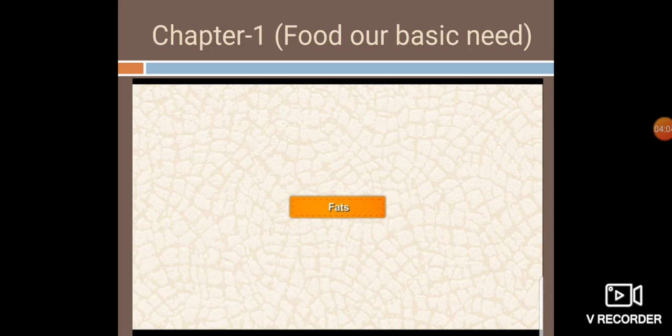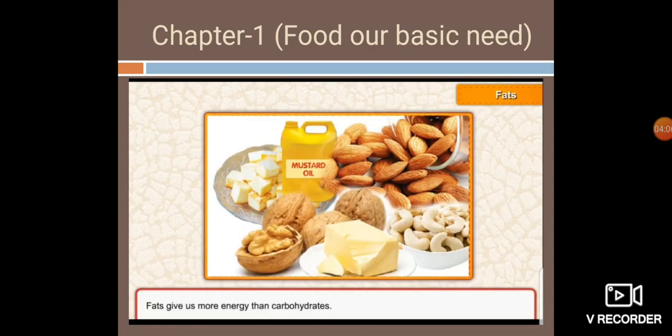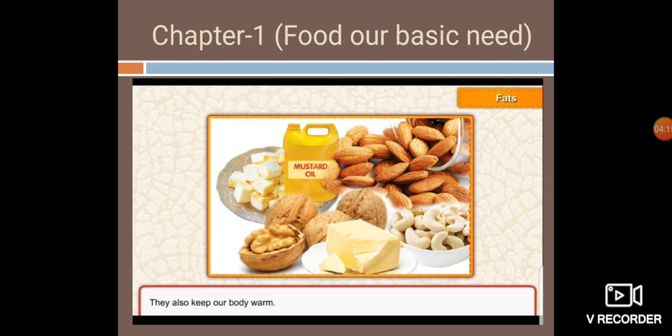Next nutrient is fats. Fats are also one kind of energy giving food. Fat gives us more energy than carbohydrates, and we should include fats in a very small amount in our diet. Fats also keep our body warm.